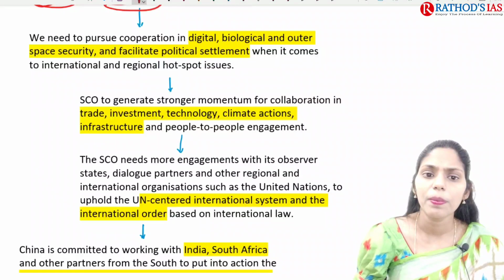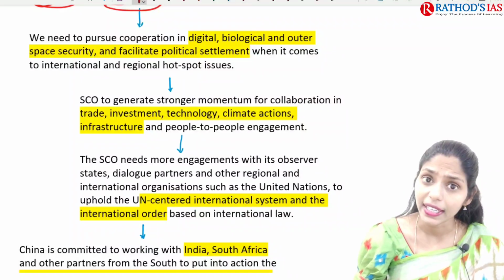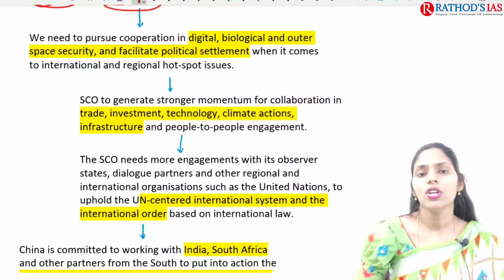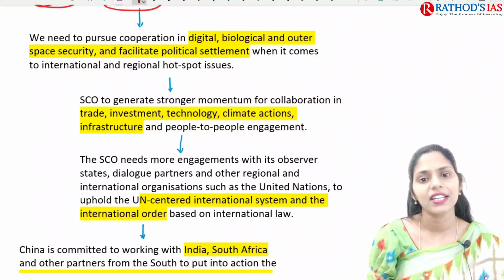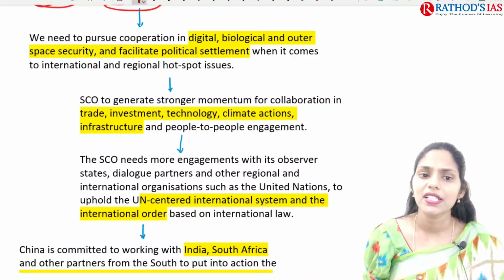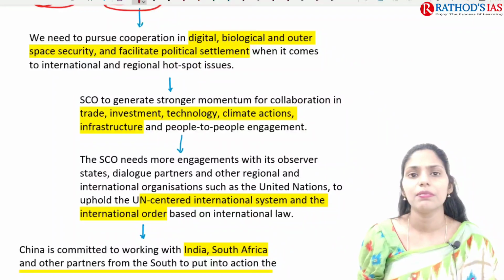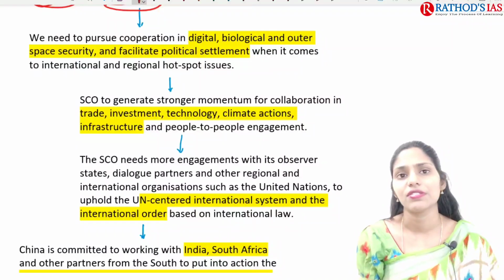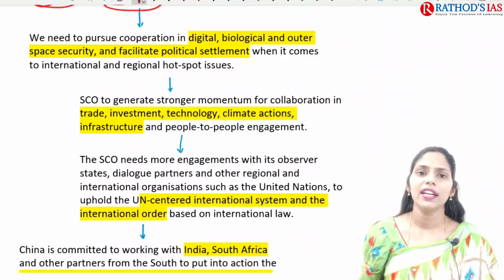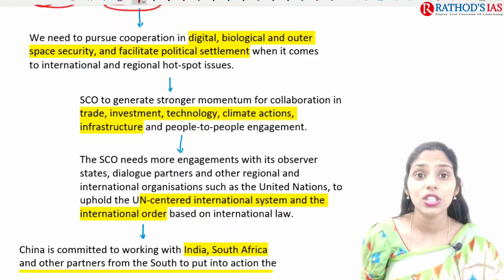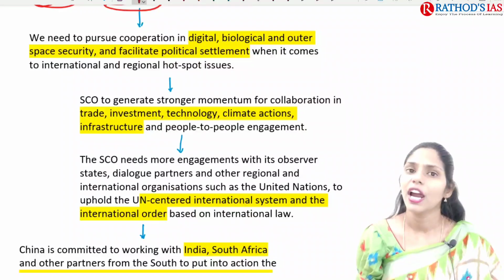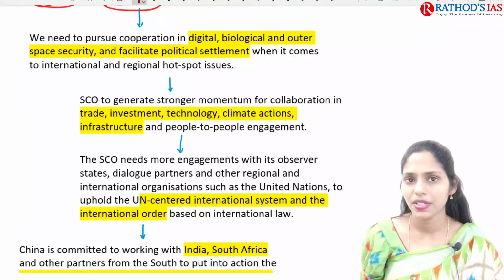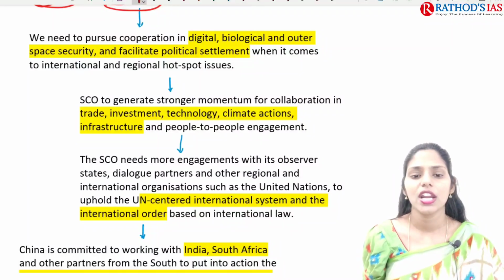And we need to pursue cooperation in digital, biological and outer space security, and we have to facilitate political statements as well. So we have to come up with political statements so that we can have a platform for discussing international and regional hotspot issues. And this Shanghai Cooperation Organization needs to generate more momentum for collaboration in trade, investments, technology, climate change, infrastructure, and people to people contacts.